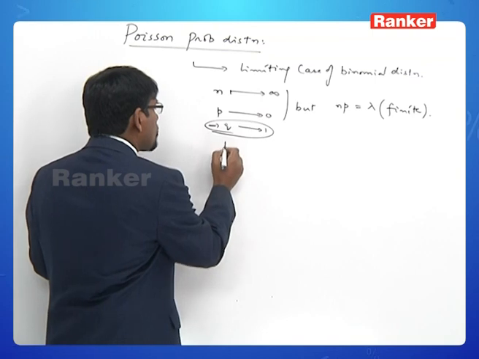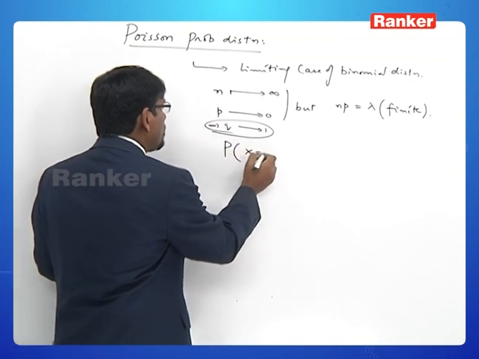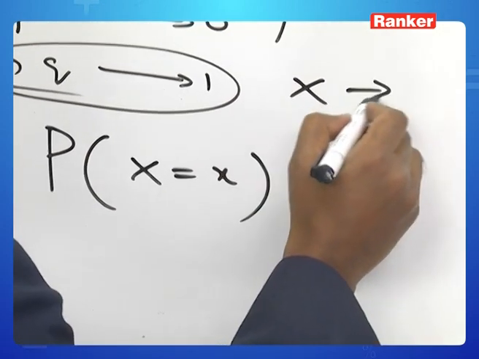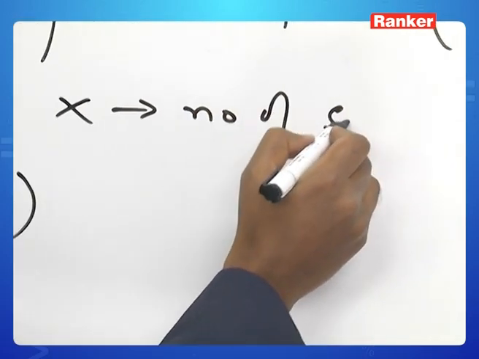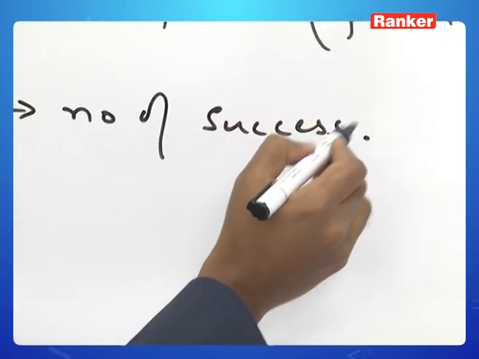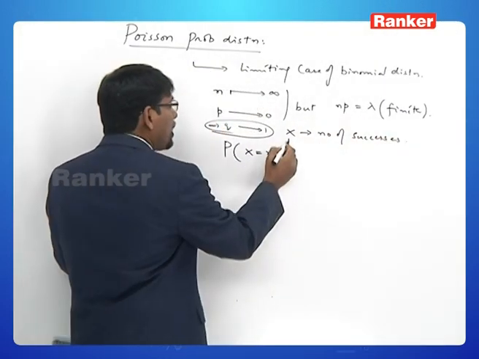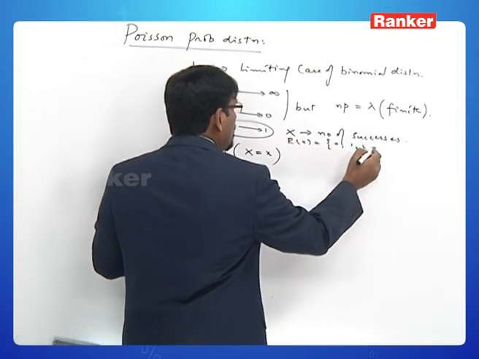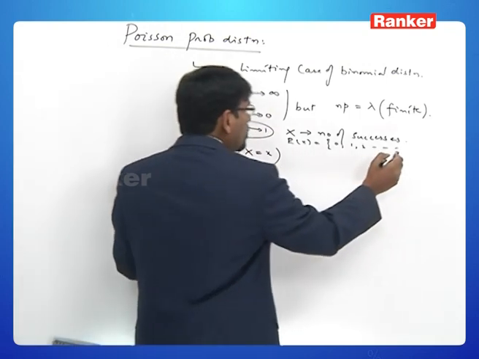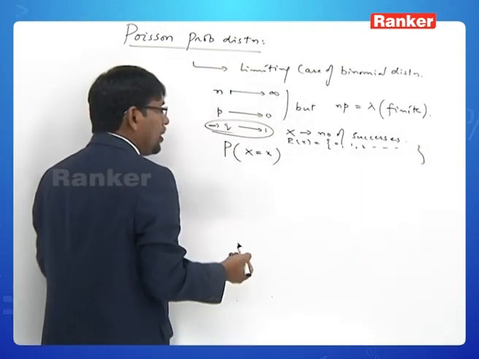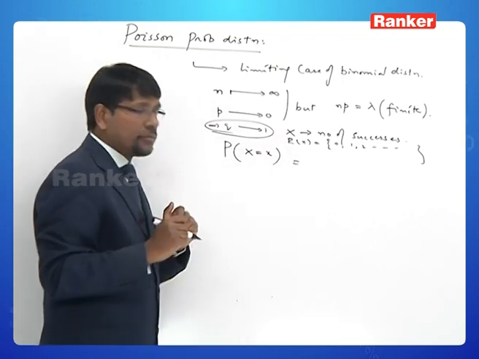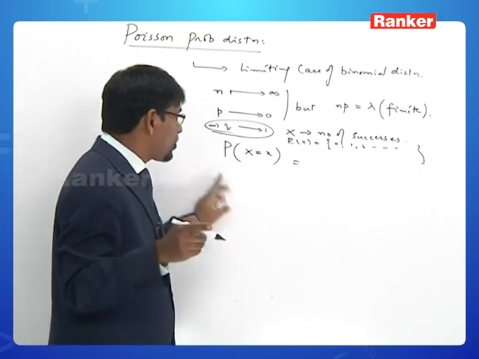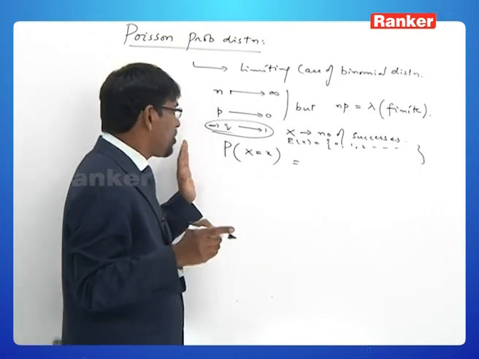In that case, what is the probability of x equal to small x? X of course counts the number of successes. The range of the random variable x is now not 0 to n, since n tends to infinity, so it is 0 to infinity. What is the probability of x equal to x? We have to give a formula so that the sum of all the probabilities is equal to 1, so that it becomes a probability distribution.